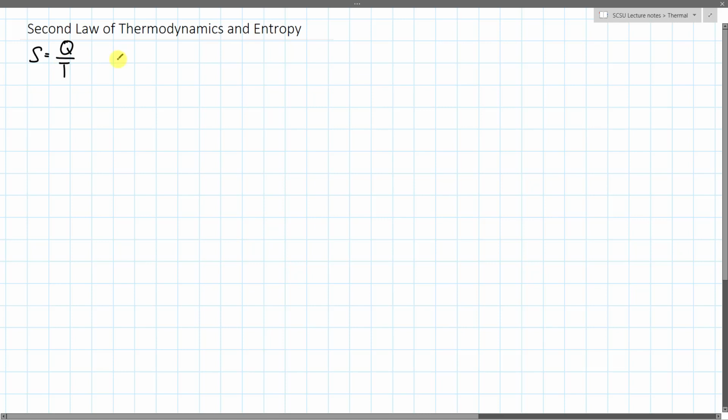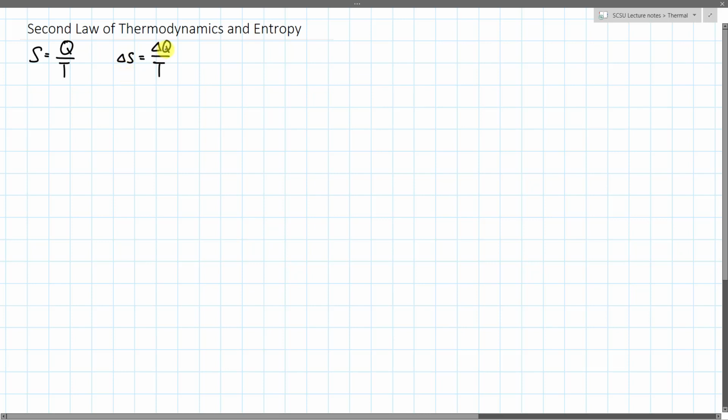And sometimes we use the small quantity, where the small entropy change is equal to the small amount of heat transferred at a certain temperature. That's a more generic term, a small increase or decrease of entropy.